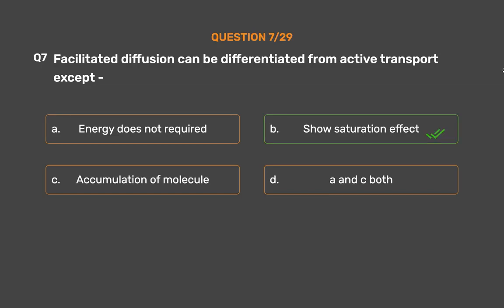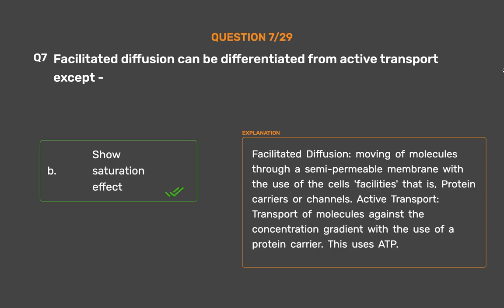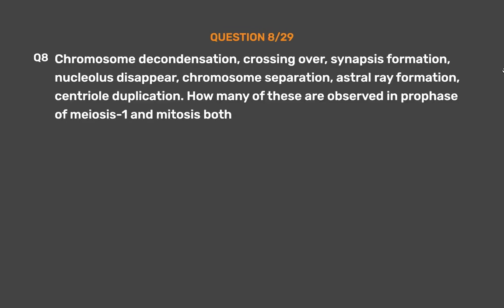Show saturation effect. Facilitated diffusion, moving of molecules through a semi-permeable membrane with the use of the cell's facilities, that is, protein carriers or channels. Active transport, transport of molecules against the concentration gradient with the use of a protein carrier. This uses ATP.